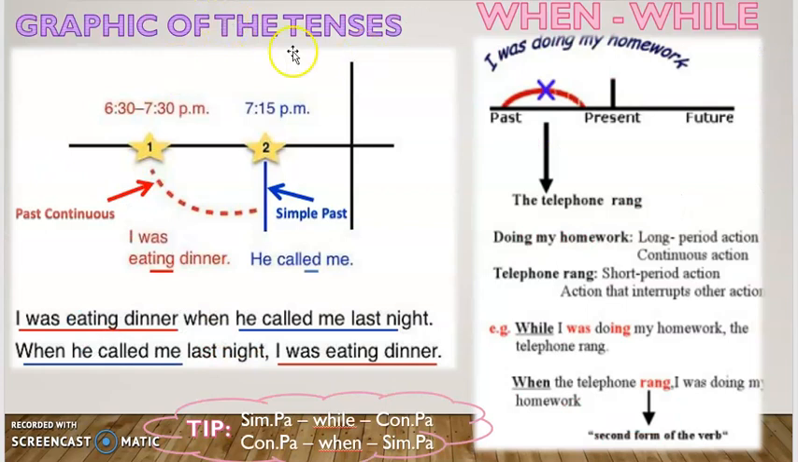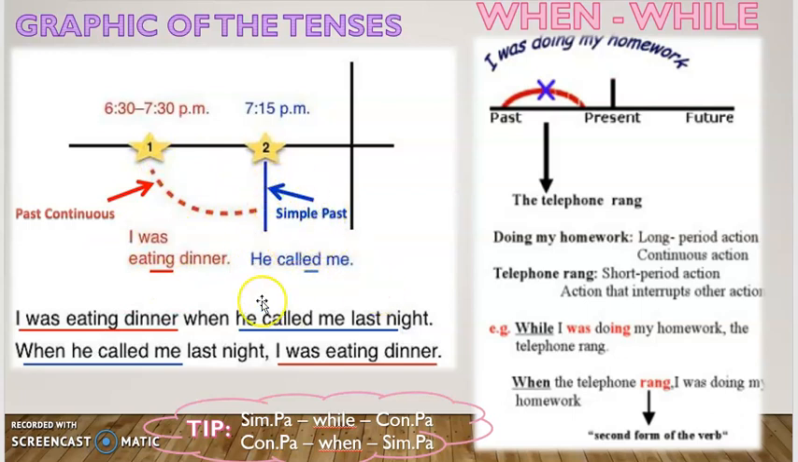Now, let's analyze the graphic of the tenses. So, we have this graphic. This is the timeline. We have the action 1 that is in past continuous. So, I was eating dinner. Estaba cenando. And the action number 2 is the action that interrupts this previous action. And this is he called me.